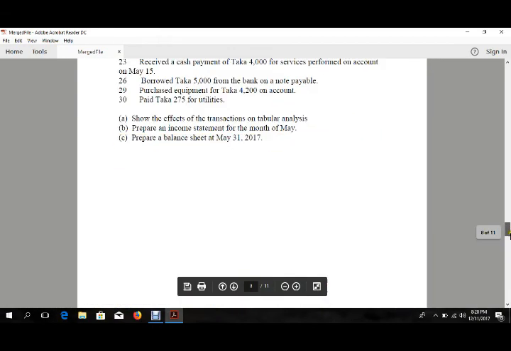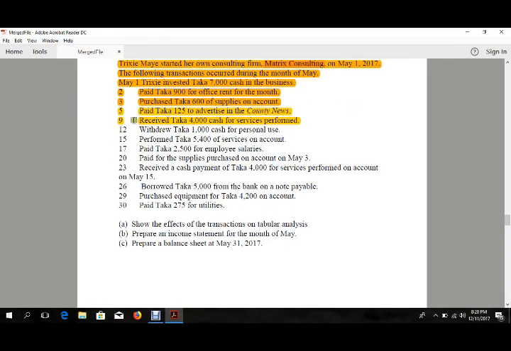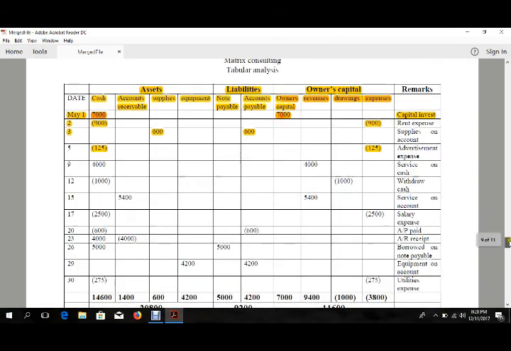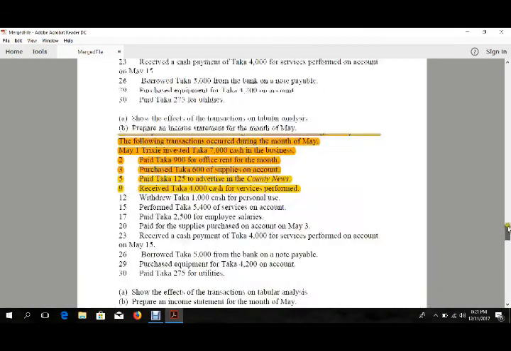Our entry was that Trixie received 4,000 taka cash for some services she performed. As we know, if someone performs any services, it is treated as revenue. So we put this in the revenue section, and as Trixie got the money, it will be in cash, so it will be in the cash section also. Go for the next entry.